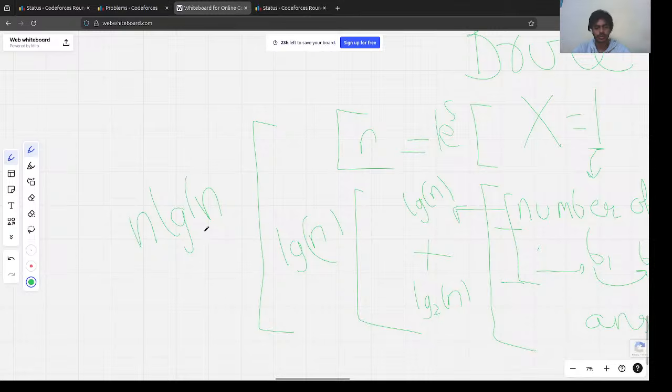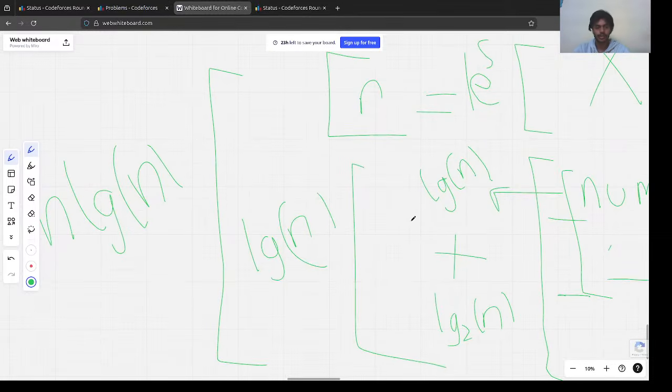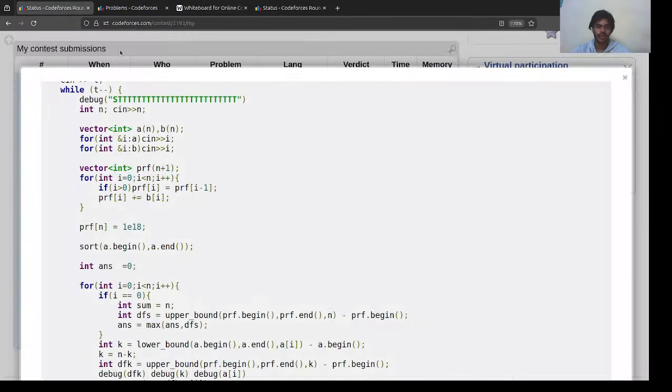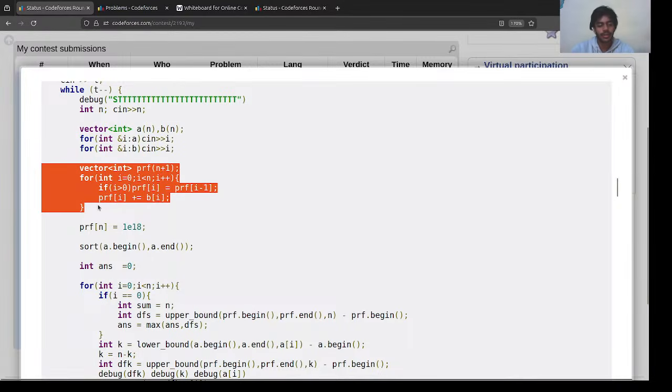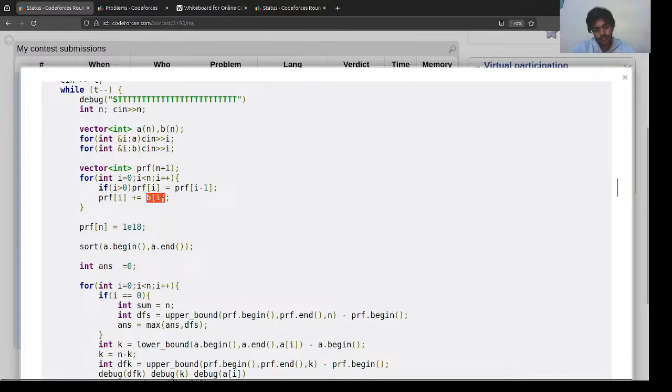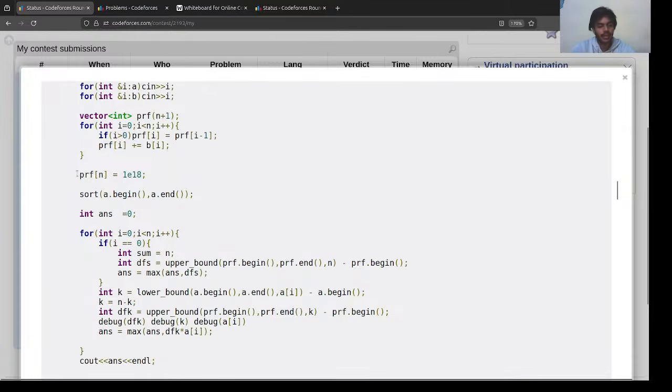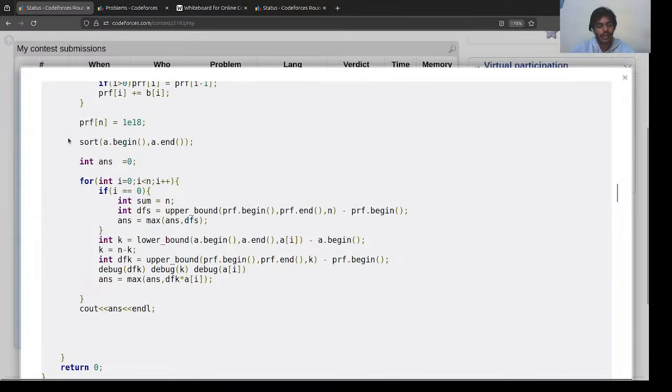So the solution was pretty obvious. Here's our solution. Here we are taking input. Here we are calculating the prefix array for B, and this is just a prefix array calculation. Then we sorted our array A so we could do binary search here.